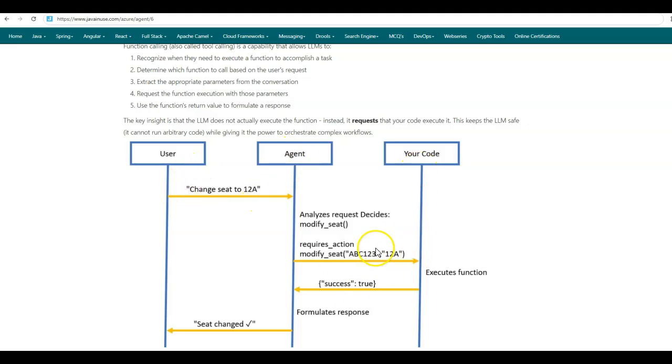So when the code receives the request from the airline AI agent with the status requires action to execute the modify seat function, it will do so. And on successful execution, it will return the success true status back to the agent. So the agent now knows that the operation has completed and the seat booking has been changed to 12A. So it returns this response of seat changed back to the user.